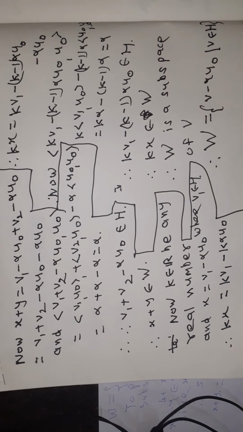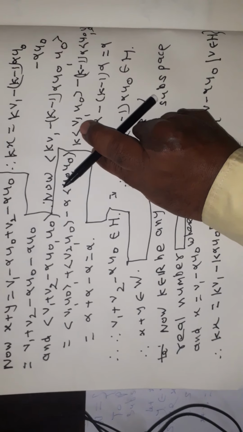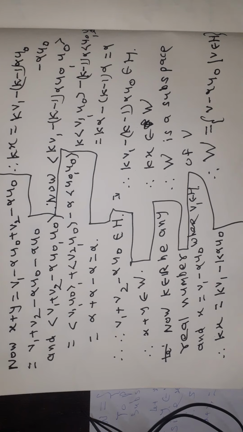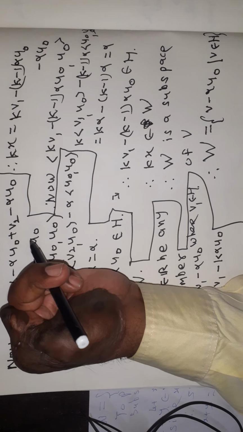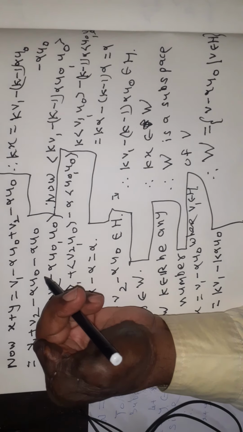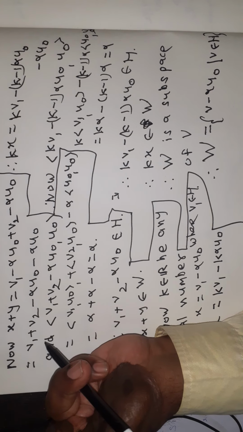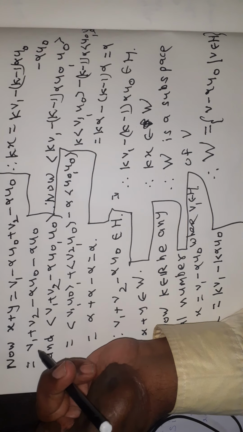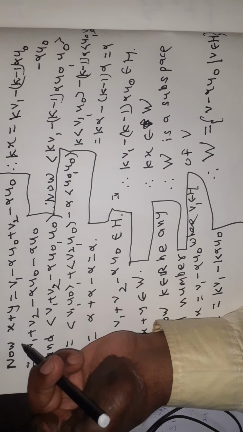Now, see here. Now, x plus y. Now, x plus y is equal to v1 minus alpha u0 plus v2 minus alpha u0 is equal to v1 plus v2 minus alpha u0 minus alpha u0. And see here, आता इथे बघा. तर x plus y, we have x plus y is equal to v1 plus v2 minus alpha u0 minus alpha u0. तर आपण हे प्रूव्ह करूया.